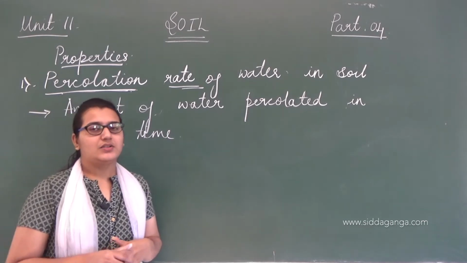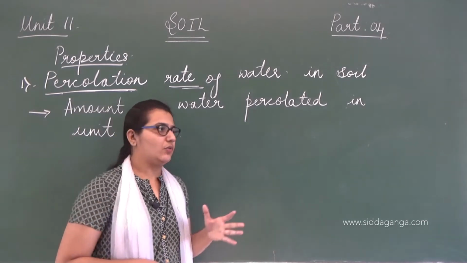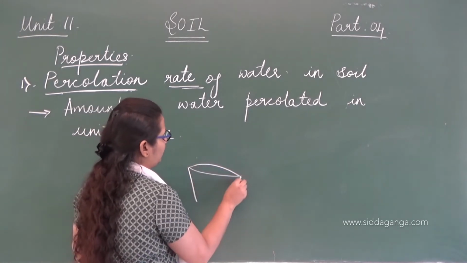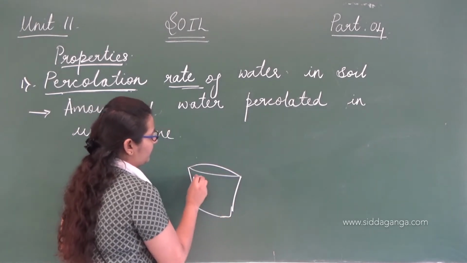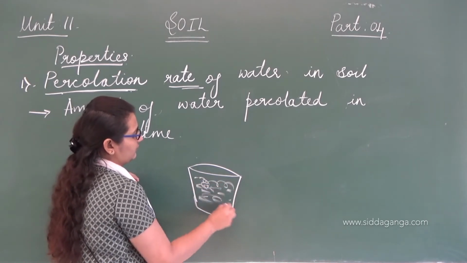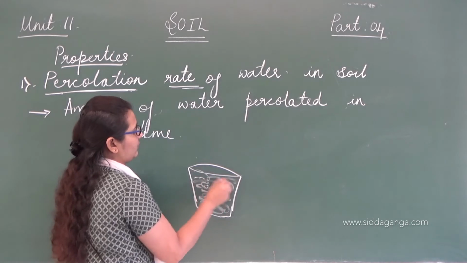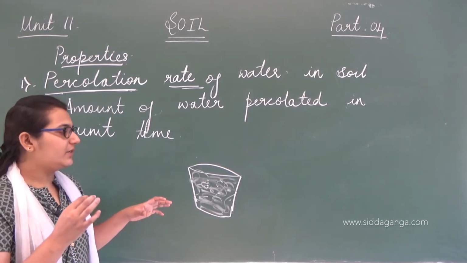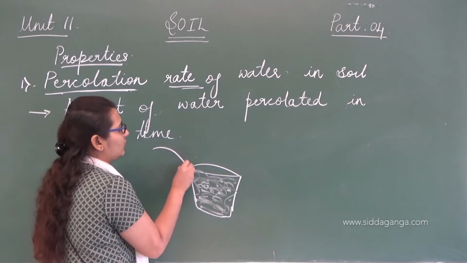Here we have a pot, and here we have this soil, and we will now pour some water.